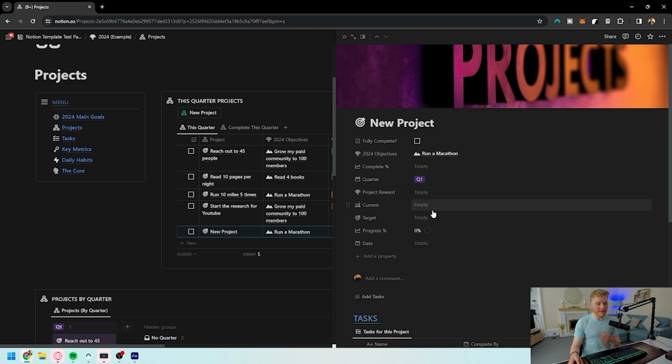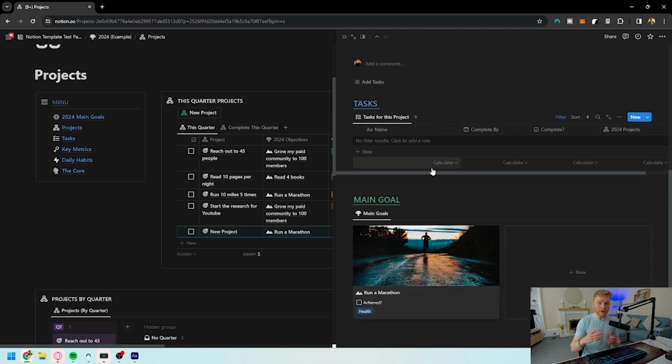And finally, what we've got in this area is the current, the target, and the progress. I'm going to describe this a little bit further. Down below, you'll actually see that for each project, this can be related to the tasks and the main goal that the project is related to. And I'll describe that a little bit further once we get onto the tasks.